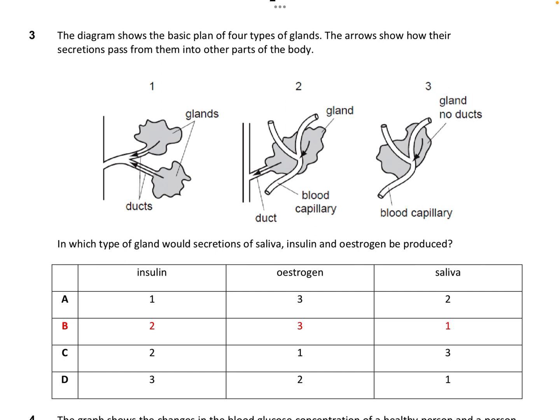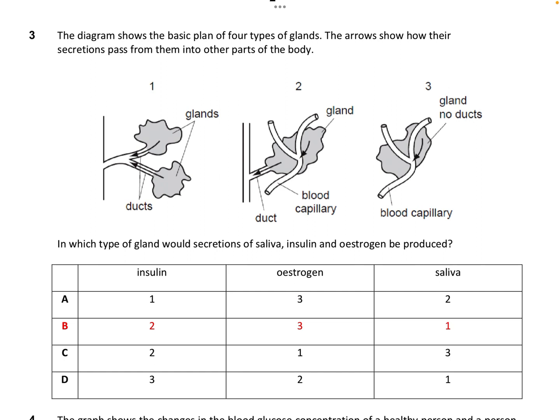Salivary glands. Out of all three of them, which one is exocrine in nature? It's the salivary one, right? It squirts into your mouth directly to the target site. So, out of the three options, which one best represents the salivary glands? It will be the option with number 1, right?